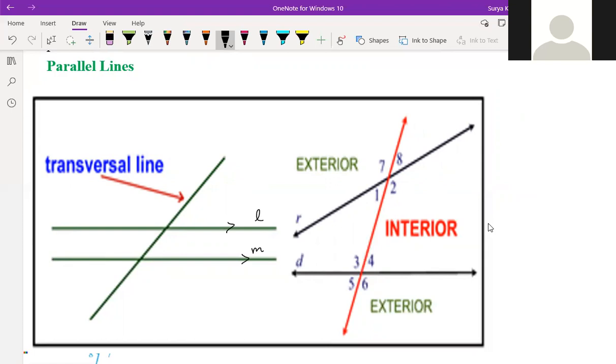So the angles that lie inside, here inside these, are called interior angles. And the outside angles, this one, again this one, these all are exterior angles. These all are also exterior angles. Okay.